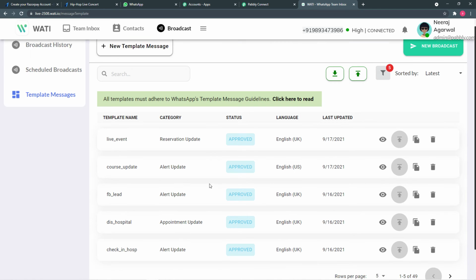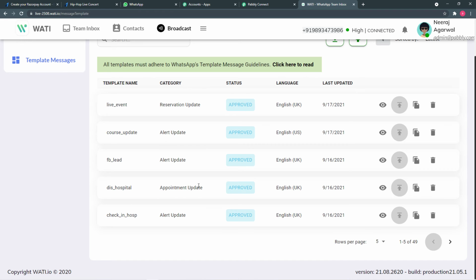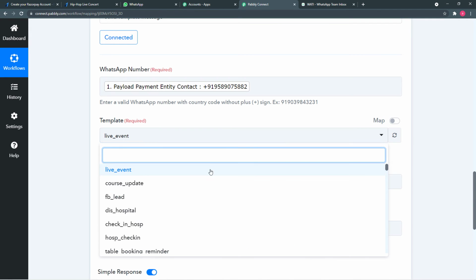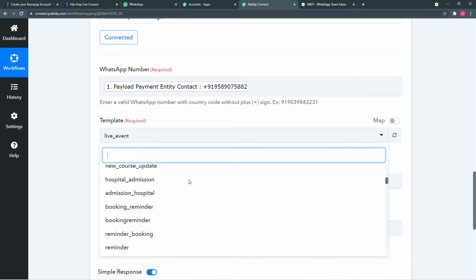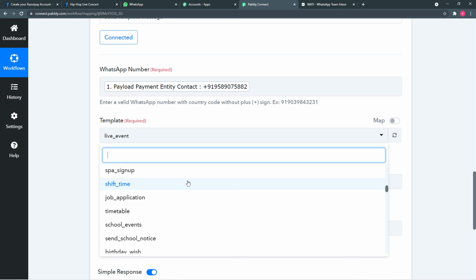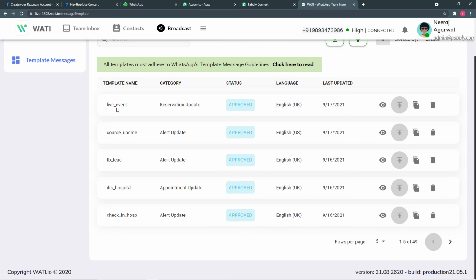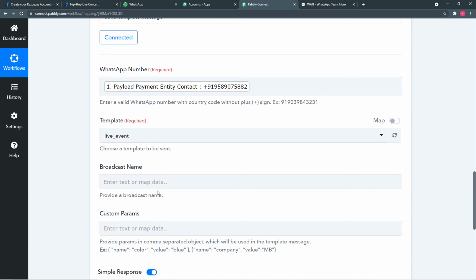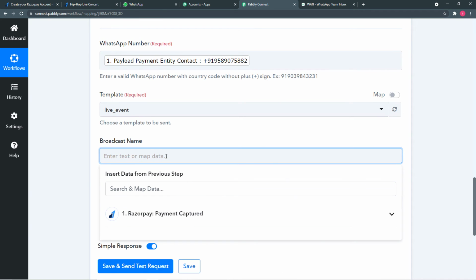These are the already approved templates we have in our Vaati account. As and when your template gets approved, you can use it to send messages to anyone very easily. In Pabbly Connect, it is asking which template you want to use. When you click here, you will find a list of all the approved templates we have in our Vaati account. For this task, I'm going to use the template named live event. When I click here, I'll find this live event template as well. So just map it from here. After this, it is asking for the broadcast name. You can enter the name of your concert like this.